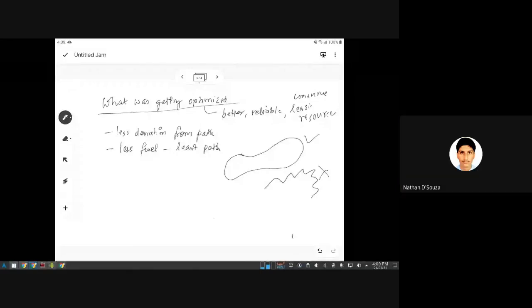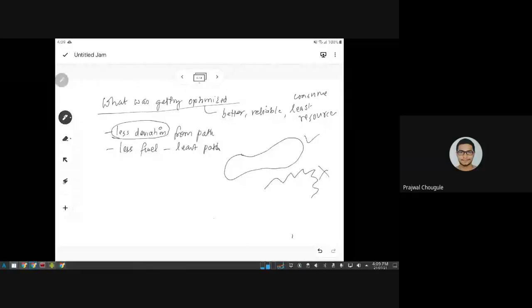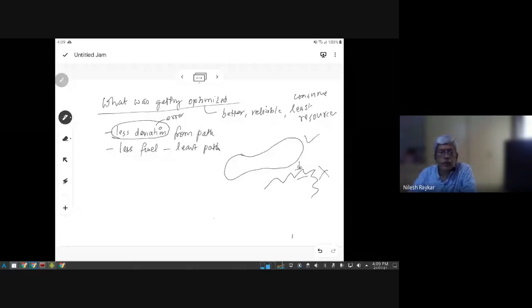By estimating the path on its own, it tries to optimize the error so that it can make its own path. Okay, so what is less deviation? What he said earlier: less deviation or less error. So these fluctuations are minimized. So these deltas which are there are getting minimized.